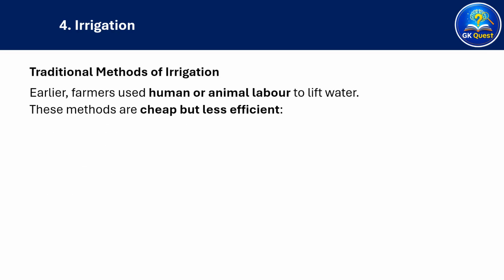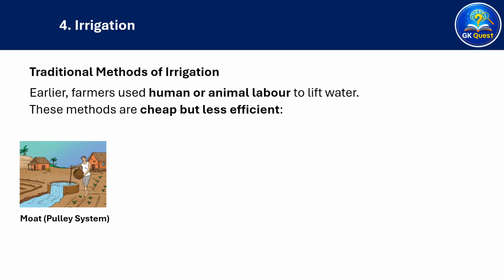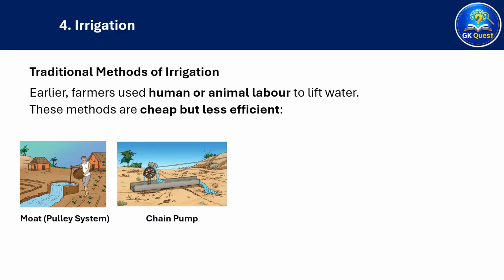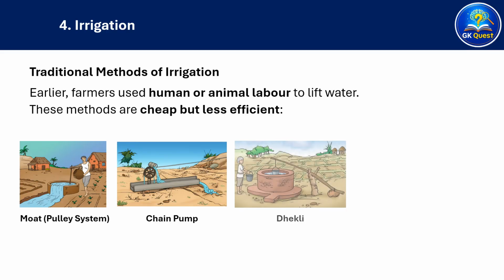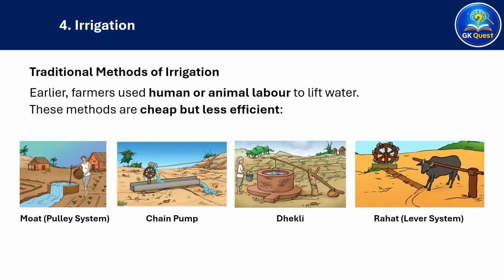Traditional methods of irrigation. Earlier, farmers used human or animal labor to lift water. These methods are cheap but less efficient. 1. Moat pulley system. Farmers used a bucket and rope to lift water from a well. 2. Chain pump. A continuous chain of buckets to lift water. 3. Deckley. Uses a lever and bucket for small-scale lifting. 4. Rahat lever system. Uses animal power to turn a wheel that lifts water.